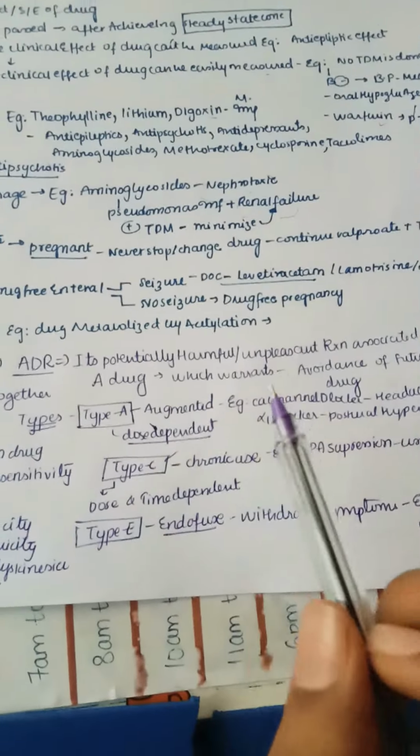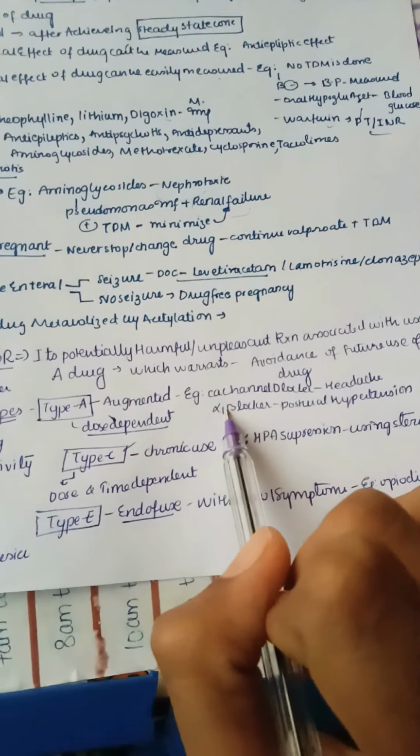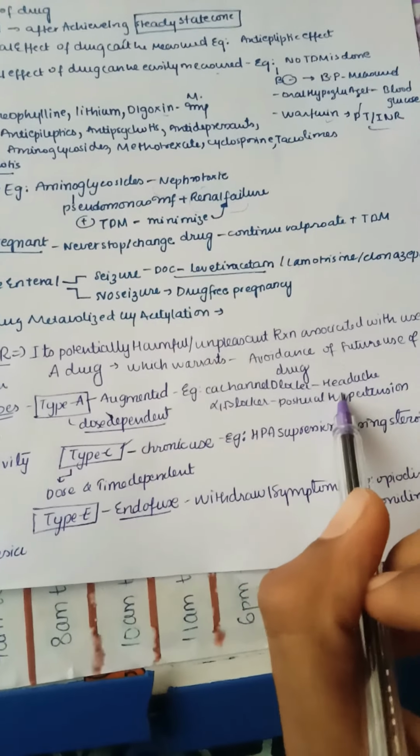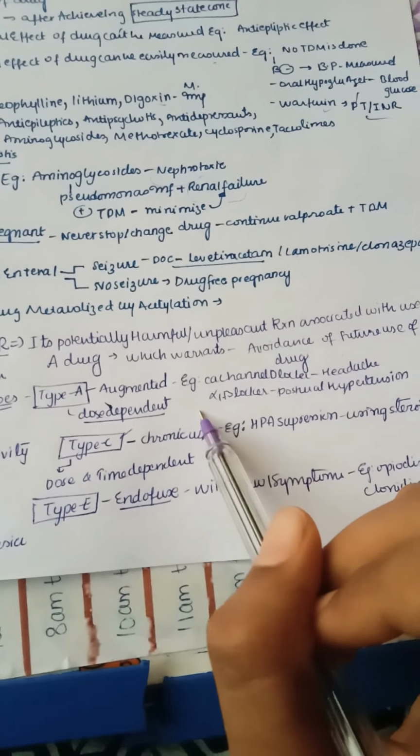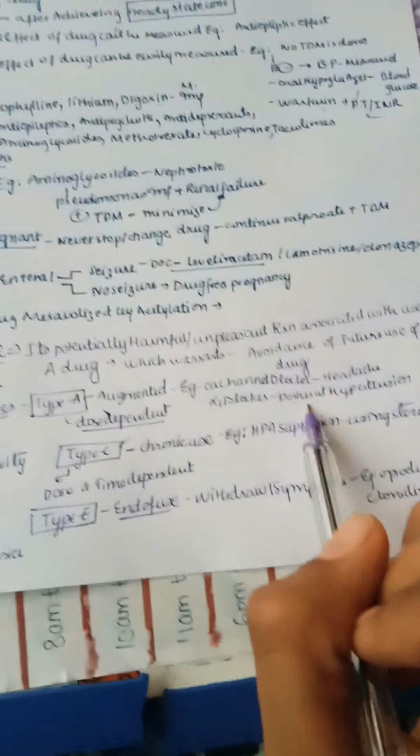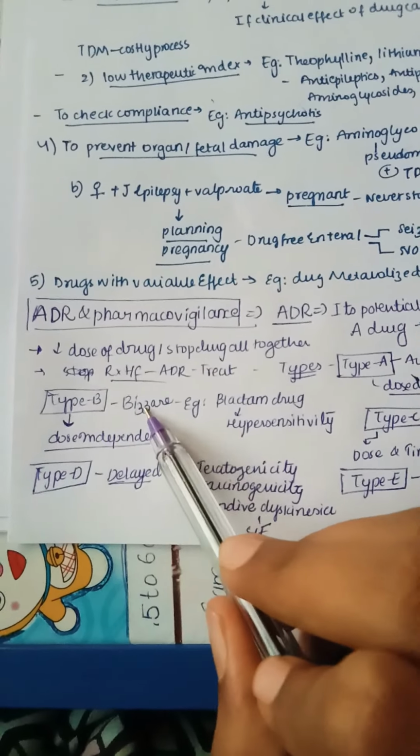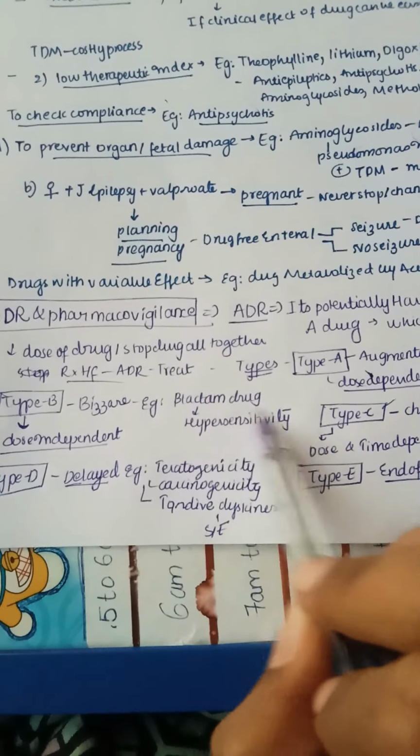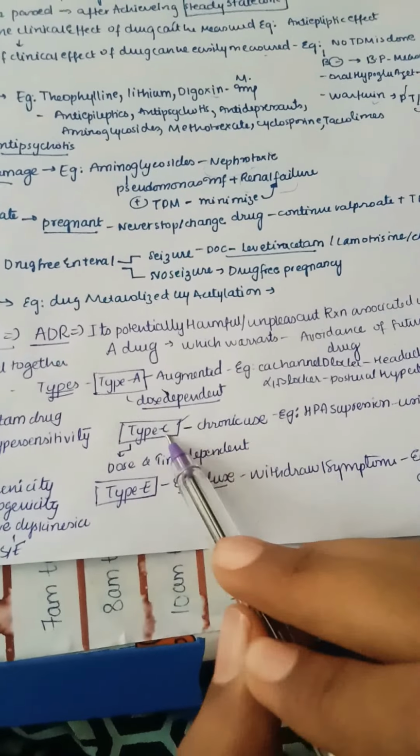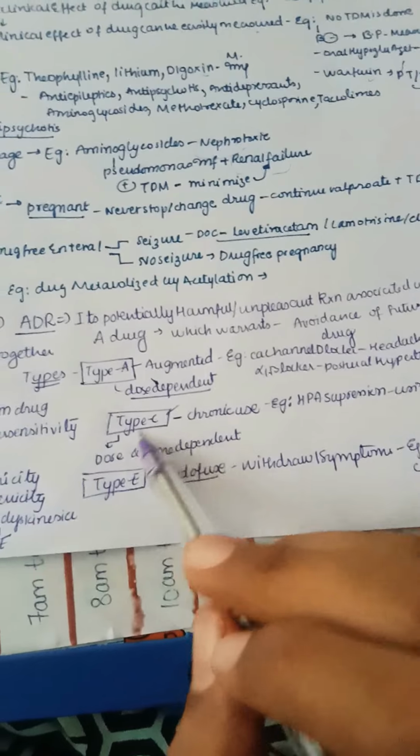Type A is augmented. A for augmented. Example, calcium channel blockers causing the side effect of headache, and alpha 1 blockers causing postural hypotension. And remember that type A is dose dependent. And next coming to type B, that is B for bizarre. Example, beta lactam drugs causing hypersensitivity, and this is not dose dependent. Coming to type C, C for chronic use. Example, HPA suppression using steroids, dose and time dependent.